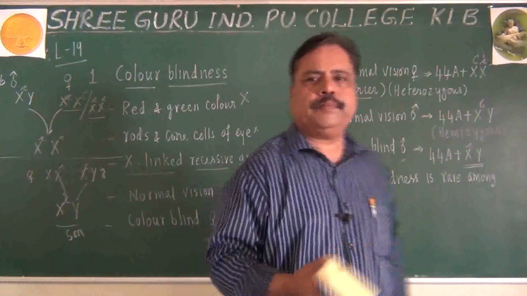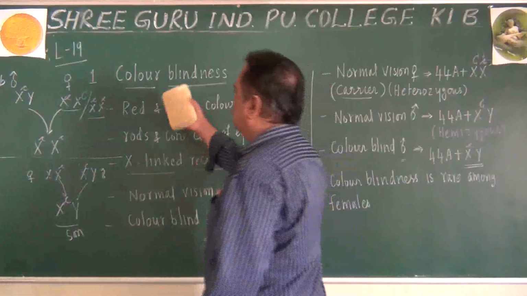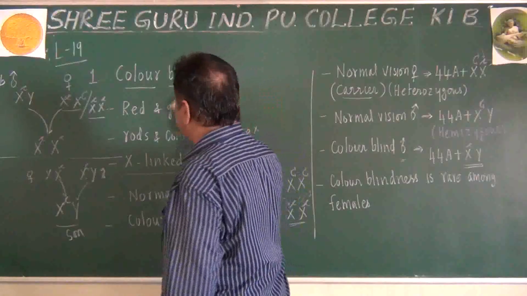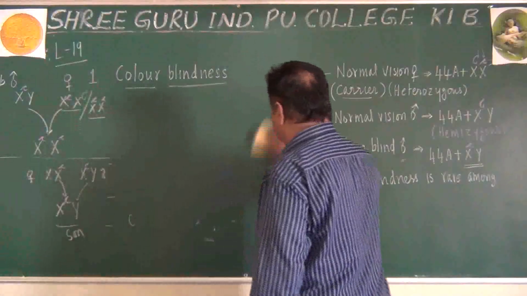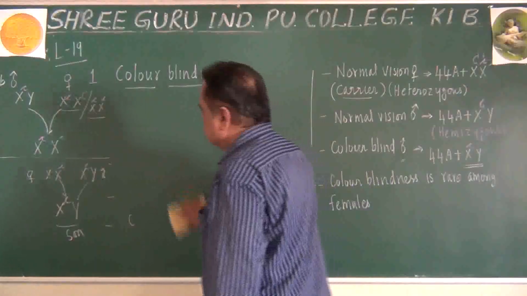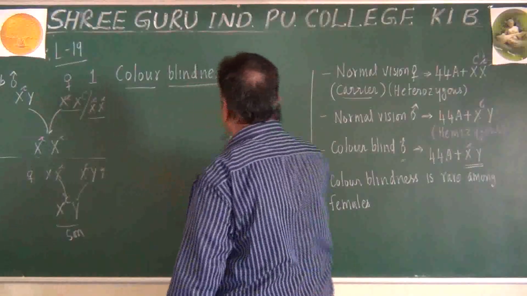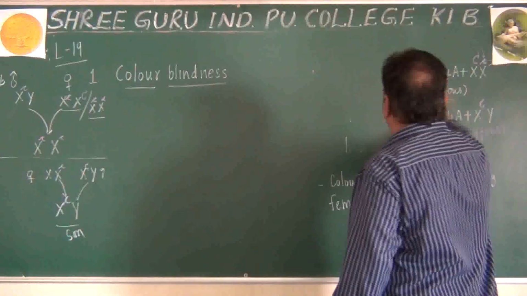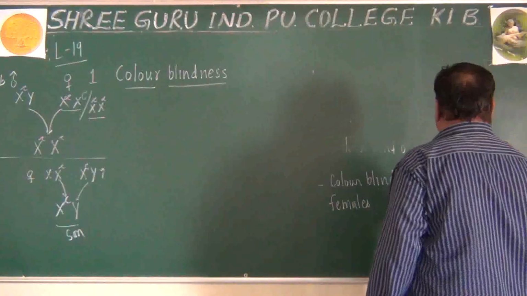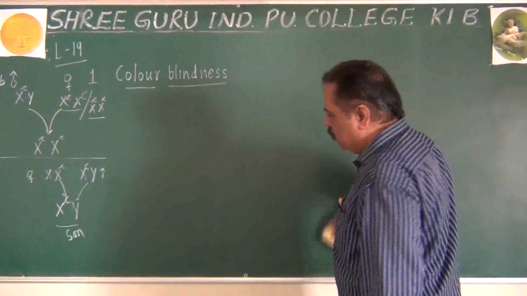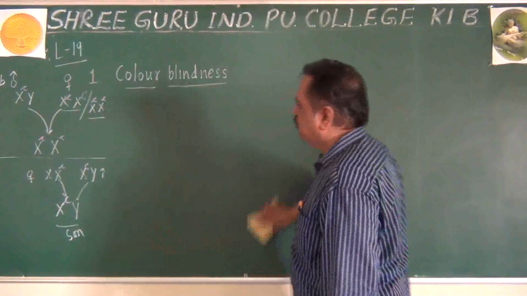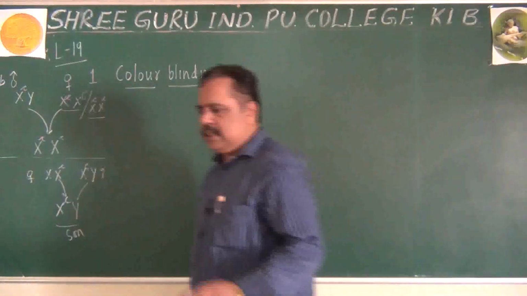Okay, students, let me continue about the pattern of different ways of inheritance of color blindness in human population. Let us see. It is like a monohybrid cross only, because we take only one character called vision.